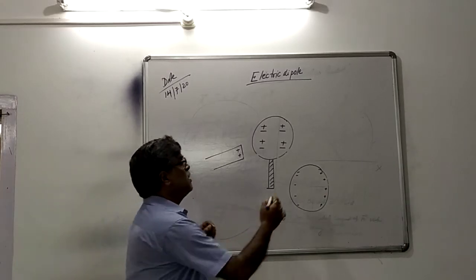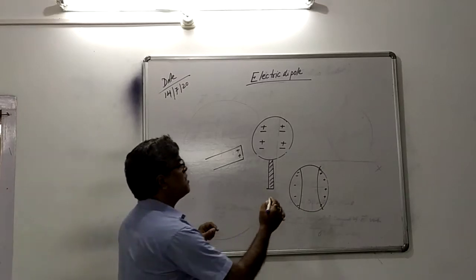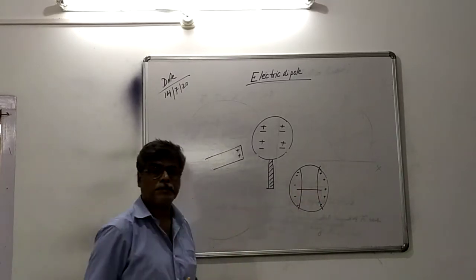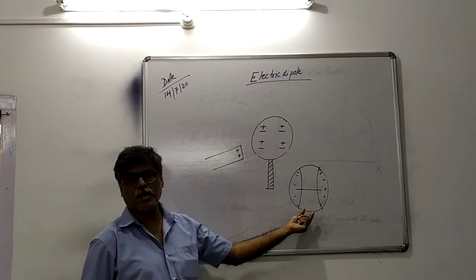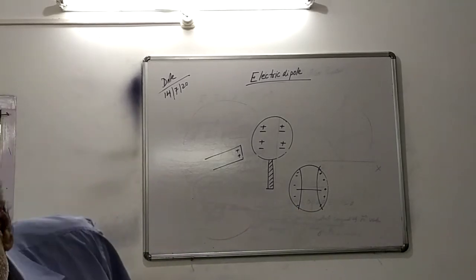That is, this becomes negative, this becomes positive, and this is the separation between them. So this is the formation of an electric dipole.